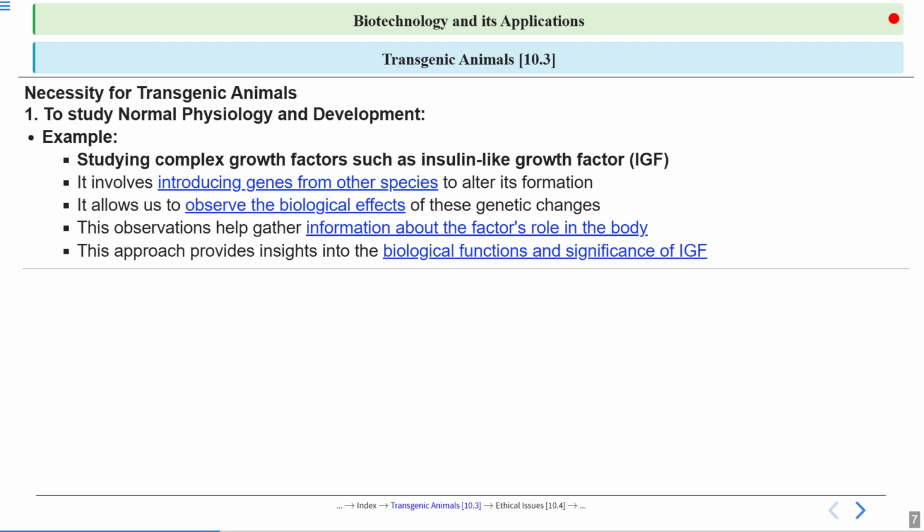By this we can see what role this factor plays in the body, and we get to know the biological function and significance of that gene. So this is one example.